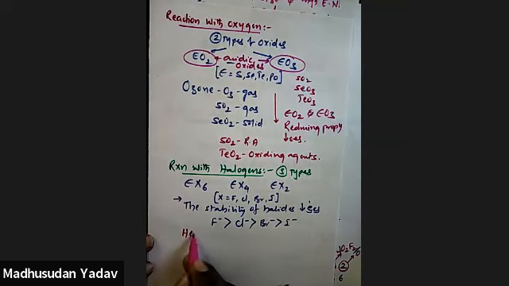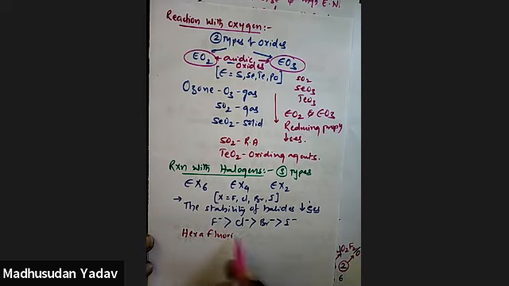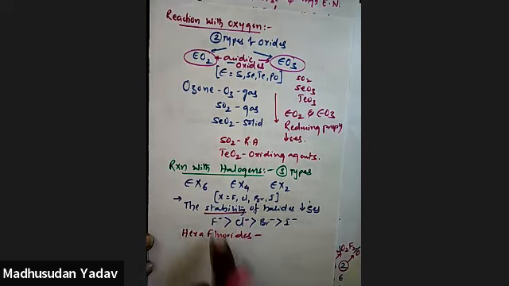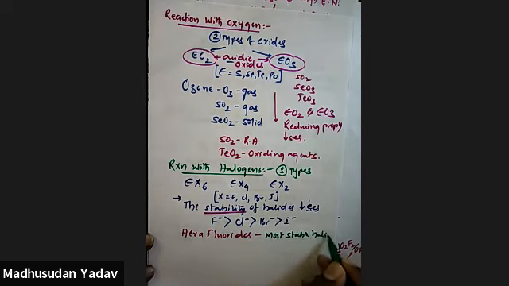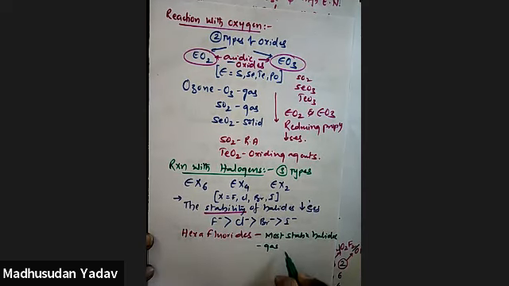hexafluoride. So if you observe the stability, which is more stable? Hexafluorides I am taking, 6 fluorides. They are the most stable halides out of all possible halides. And they are gaseous in nature, okay?